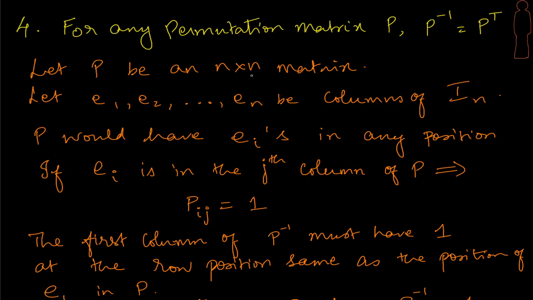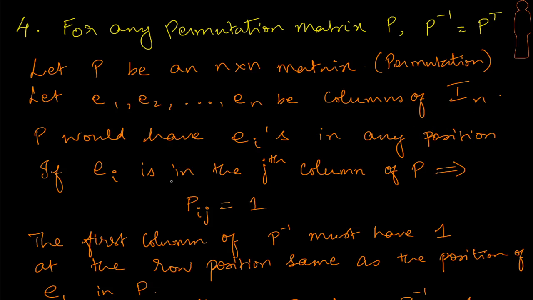If P is an n by n permutation matrix, so I should have mentioned that it's not just a simple matrix. Let's assume that it's an n by n permutation matrix. Let us call E1, E2 to En the columns of In. When I say In, it stands for the n by n identity matrix. Since P is also n by n, what it means is that P would definitely have these columns, the Eis, in some position. They won't be in the same positions as in In. It could have been changed.